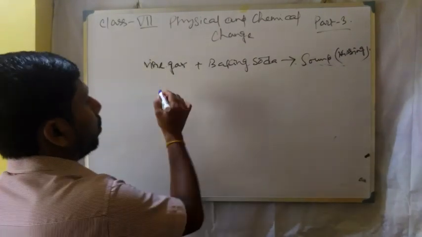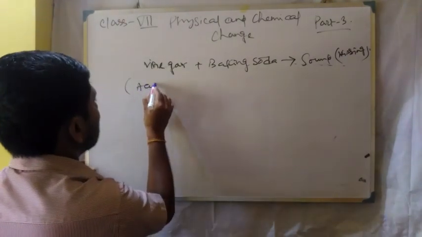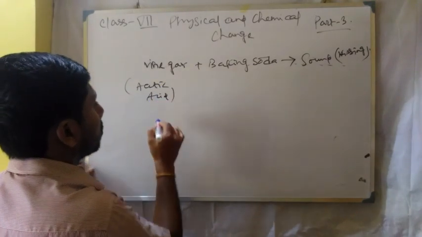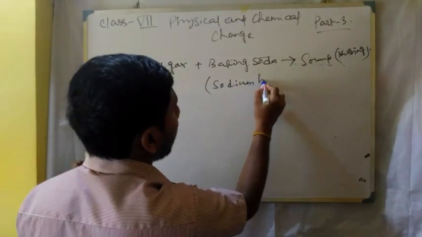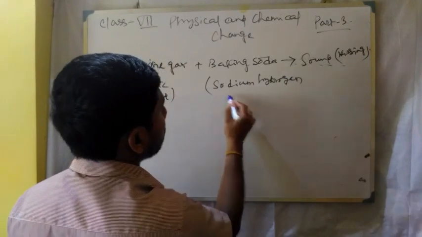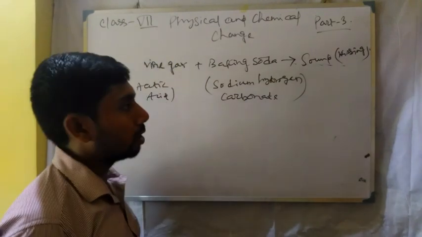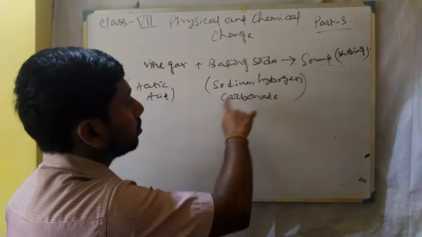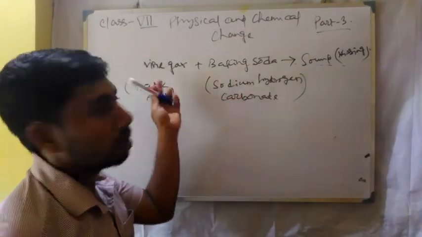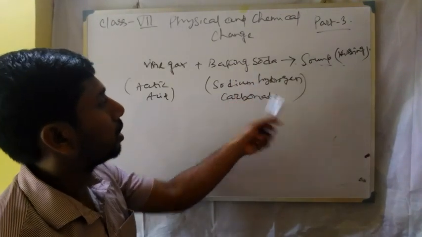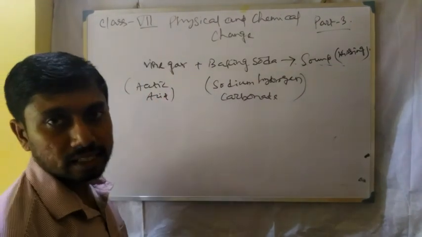Now what is the name of these compounds? Vinegar is acetic acid, and baking soda is sodium hydrogen carbonate. You have to remember these names; these are the general names, and this is the chemical name. So the question may be, what is the chemical name of baking soda or vinegar? You have to answer that the chemical name of baking soda is sodium hydrogen carbonate, and the chemical name of vinegar is acetic acid.